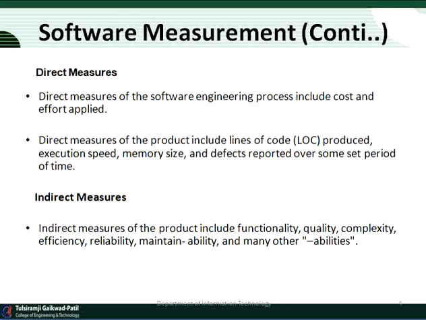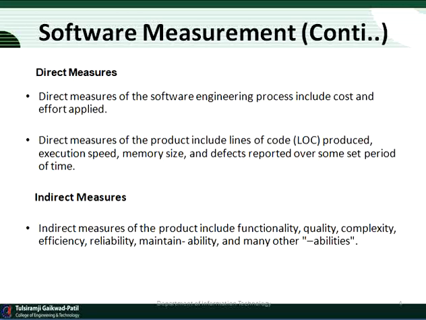After that, direct measures of the product include lines of code, that is thousands of lines of code, so we can say KLOC. Also the lines of code produced, that is which lines of code we produce while implementing a particular software application. After that, execution speed, memory size and defects reported over a set period of time. These are all physical entities, as we can say, which are counted as direct measures.